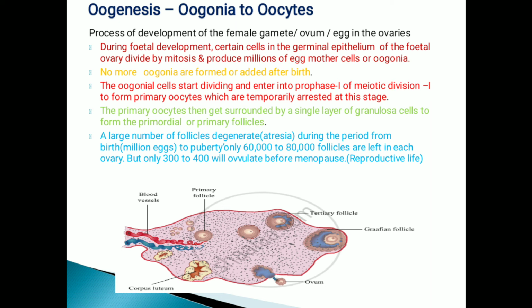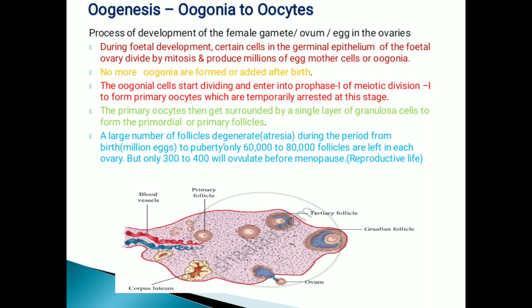A large number of follicles degenerate, that is atresia, during the period of birth. From birth to puberty, they have many eggs. For example, at birth, millions of eggs are seen in the ovary.